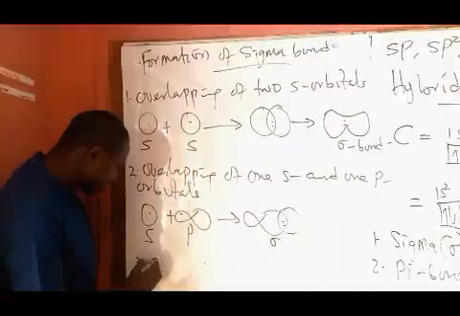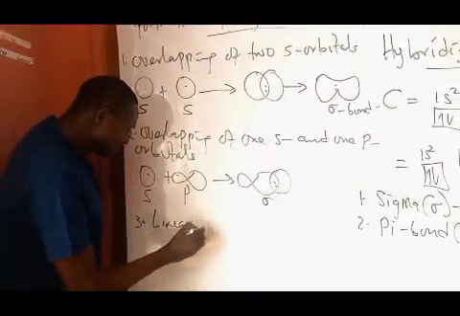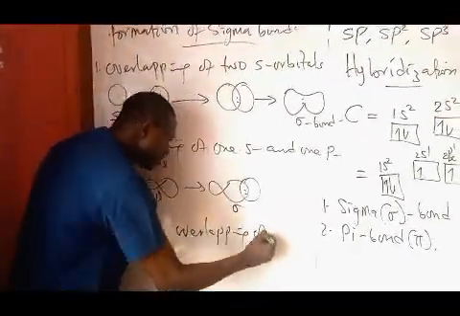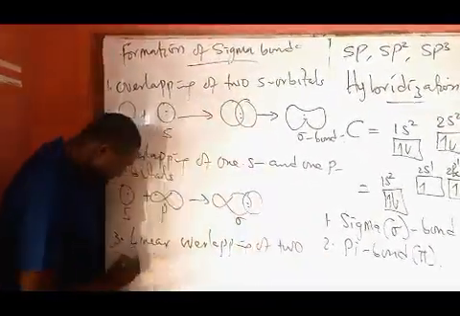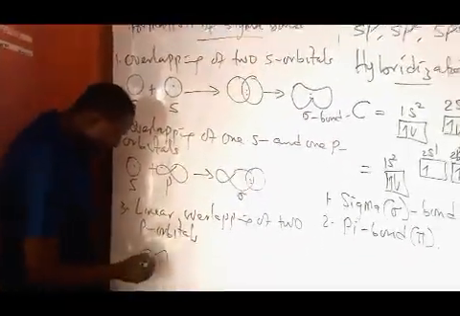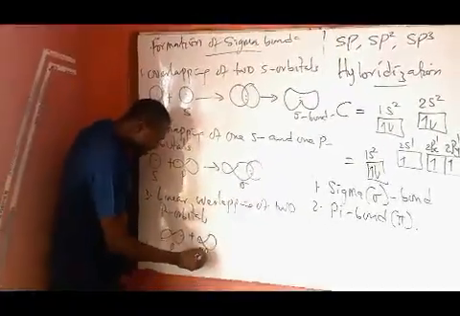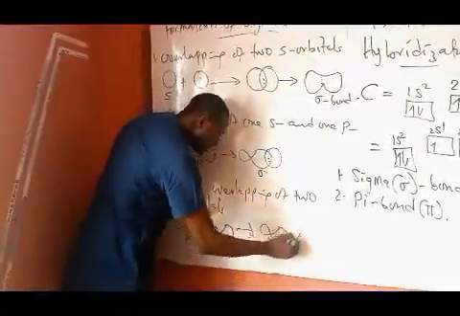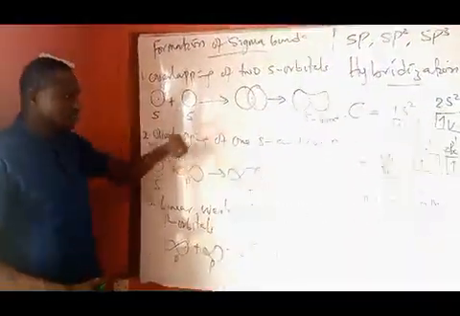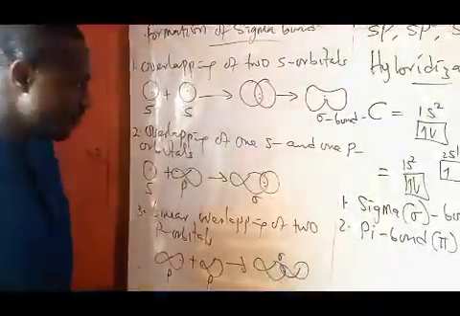While the third is linear overlapping. That word is very essential. Linear overlapping of 2 p orbitals. You have a p orbital in the linear form plus another p orbital in the linear form. Both overlap linearly to form a sigma bond. These are the 3 ways, diagrammatically, by which sigma bonds can be formed.